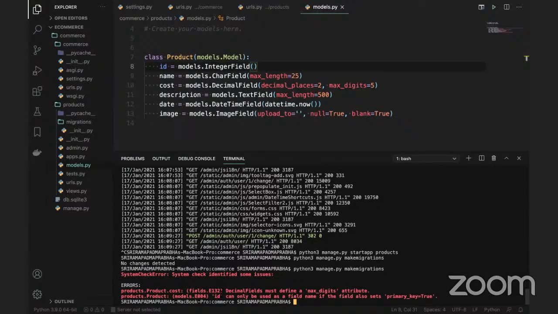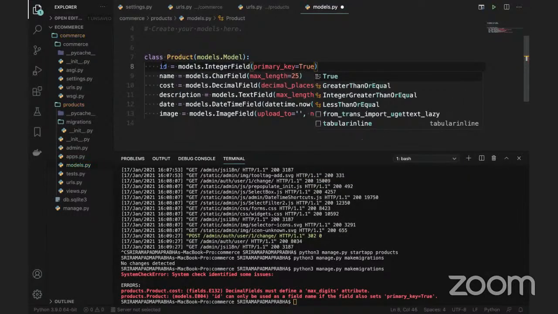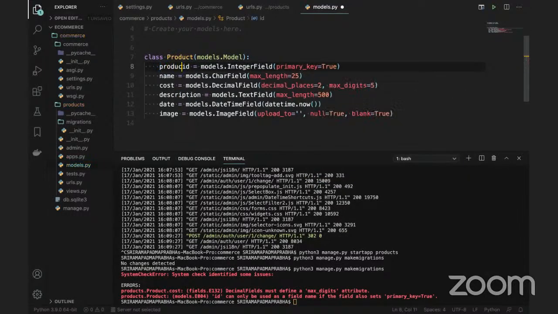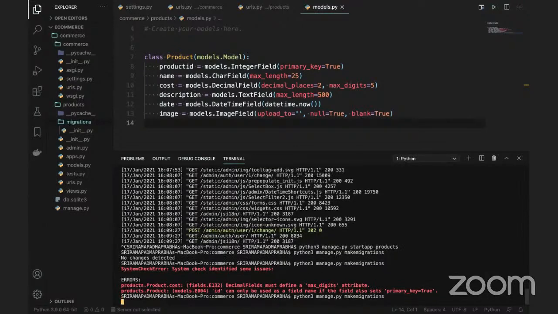One more important thing: id can only be used as the field name if the field also sets primary_key equal to True. Yes, of course, we can say primary_key equals True. Or if you want it to be a product ID, you can change it to product_id. You can give any name here. I just changed it. So far the migration was not created; we got some issues, and we fixed them. Now I'm going to execute makemigrations again.